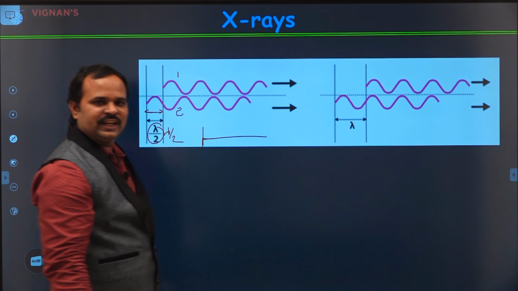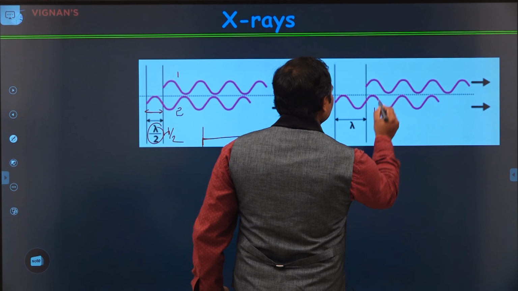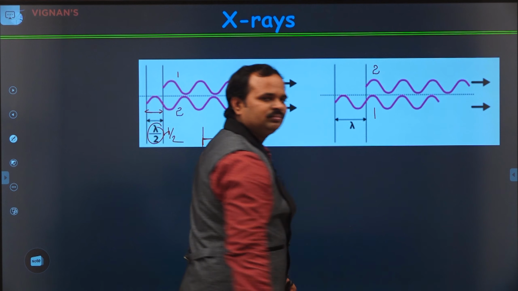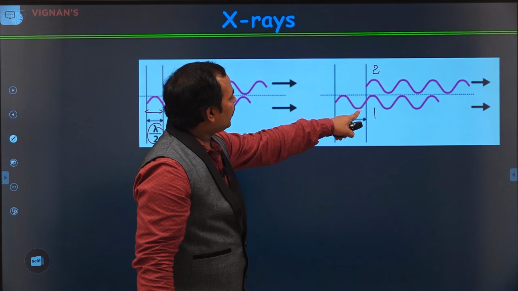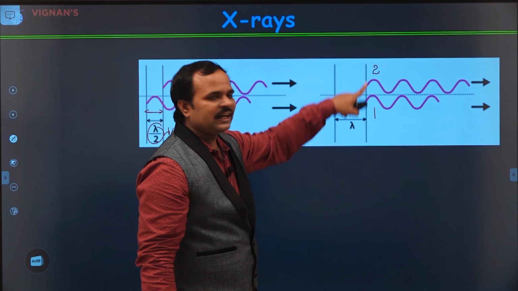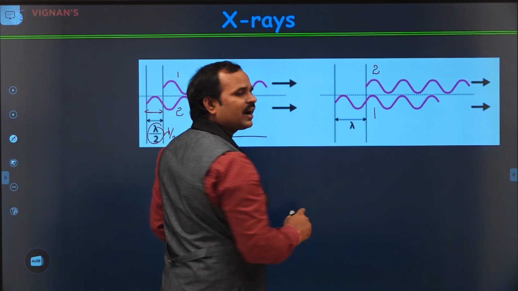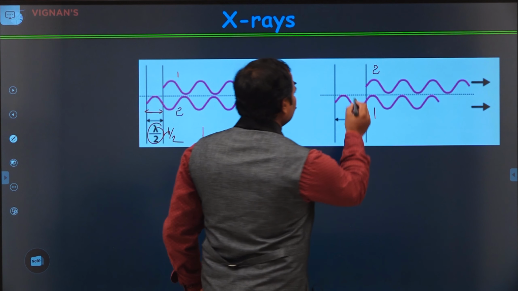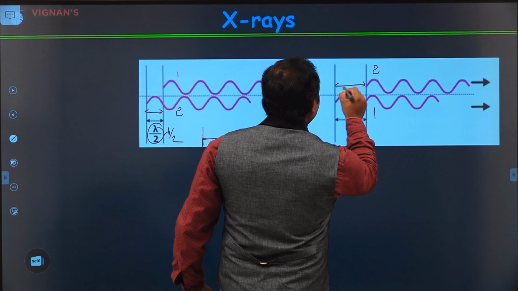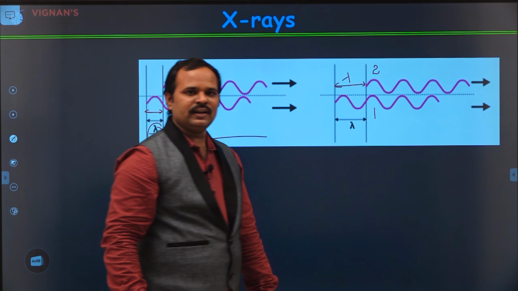But in the case, if you see here, if this is the first wave and this is the second wave, now the difference between the first wave and second wave, the path, that means the second wave started exactly after 1 lambda distance. Now, this is the path length, and the path length is lambda.